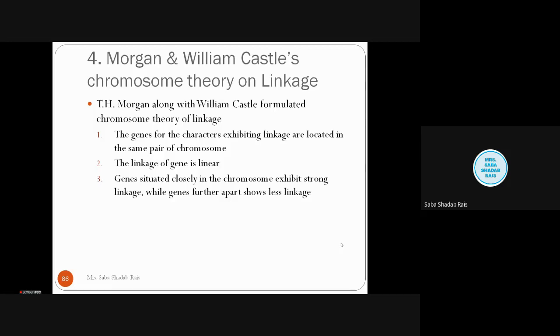So if two genes are nearby, suppose A is next to B, there are so many genes, right? Suppose, as an example, we take a chromosome, as usual chromosomes have many genes, thousands and all, and we will assume there are 50 genes on one chromosome, okay? And our A gene is gene number 1 and our B gene is gene number 27.